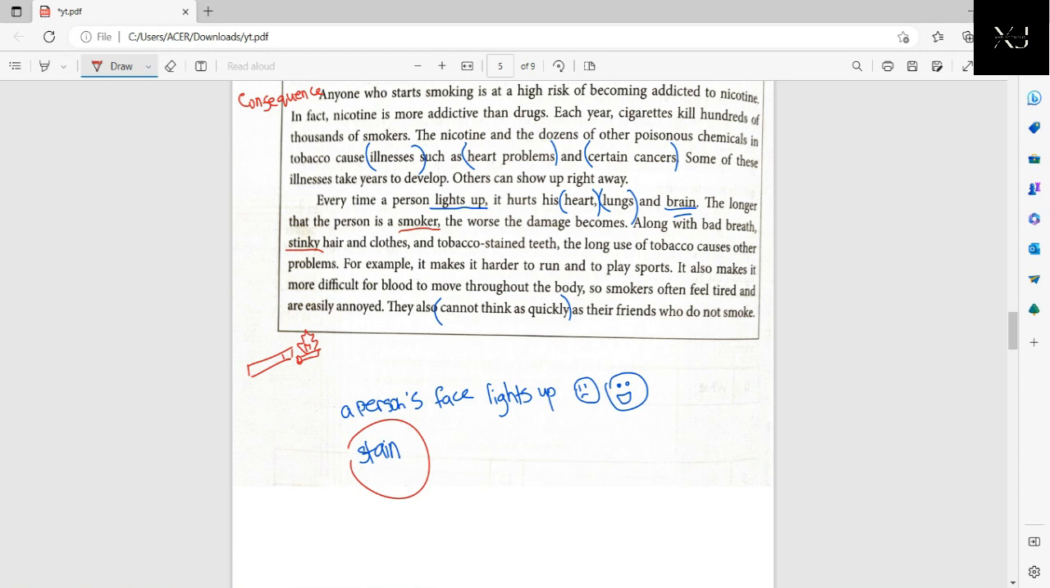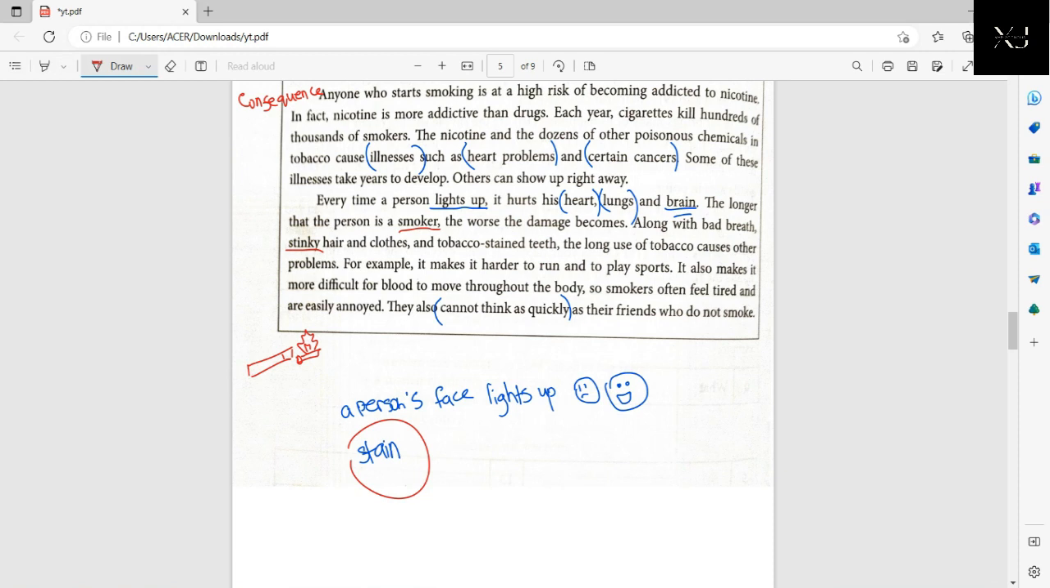Okay, so smokers often feel tired and are easily annoyed. Okay, when you're not feeling well, maybe when you are having a fever, we talk about normal circumstances, normal conditions. When you're not feeling well, your mood wouldn't be good, right? So if the person keeps talking to you or asking you to do this and that, you will easily lose your temper and get angry. So same thing goes here.